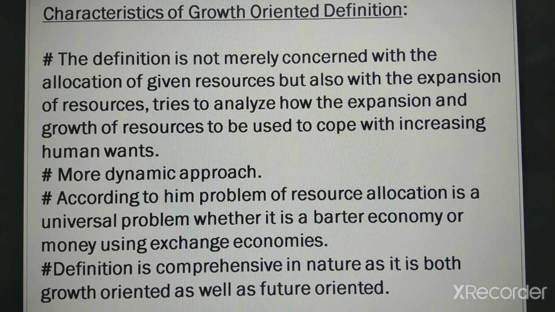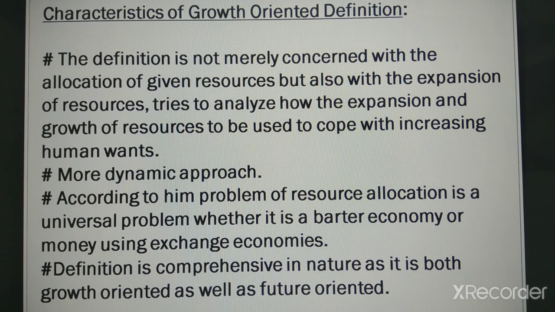The second characteristic of this definition is a more dynamic approach. The third characteristic feature is that, according to him, the problem of resource allocation is a universal problem, whether it's a barter economy or a money using exchange economy.